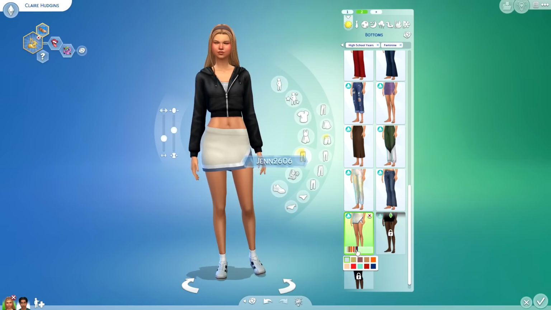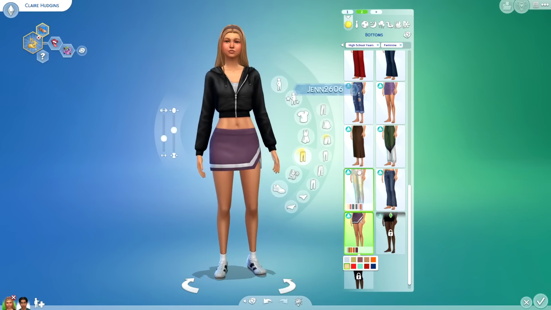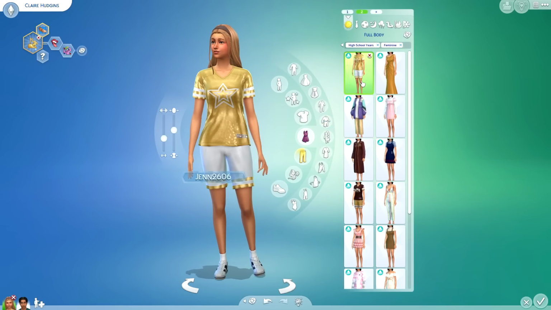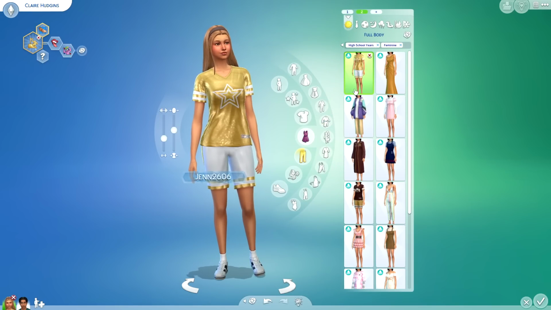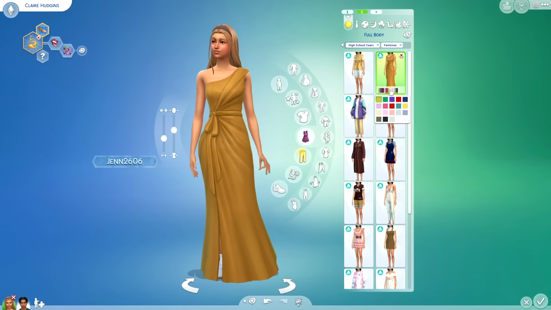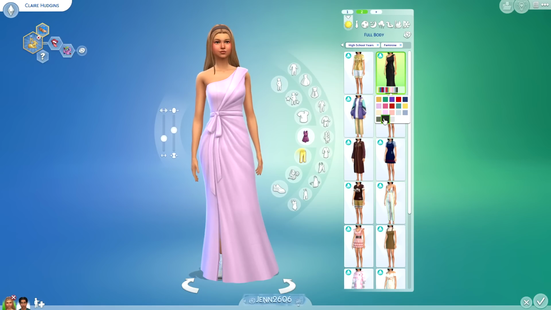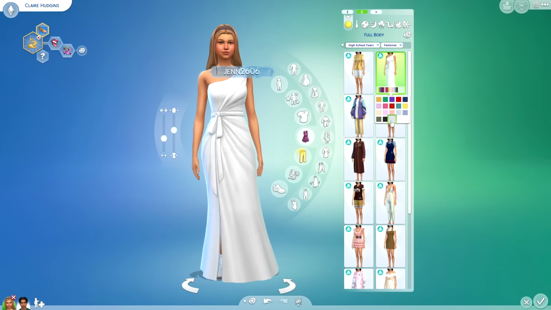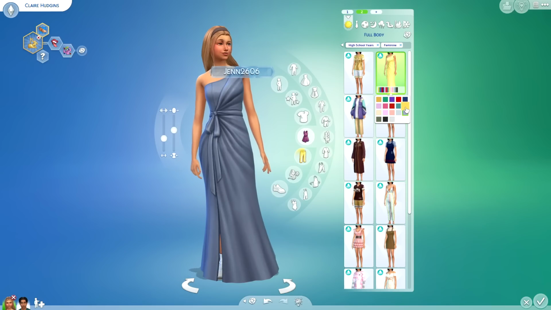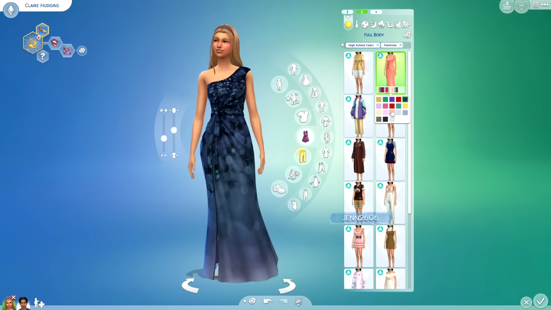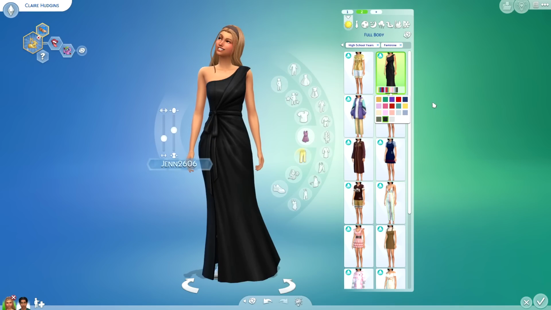All right, so the last thing that we have in the bottoms is this cute little skirt. I'm envisioning this would be part of the cheerleading outfit, but of course I could be wrong. Let's pop into full body. Oh my gosh. Okay, so here we have, I'm not sure if this is a football outfit or something. We have one of the prom dresses. This is so pretty. It looks like a satiny material. Definitely would be nice for a bridesmaid dress too, or maybe a nice formal outfit for an adult. I know that I definitely used this on Mrs. Campbell and she was rocking it.